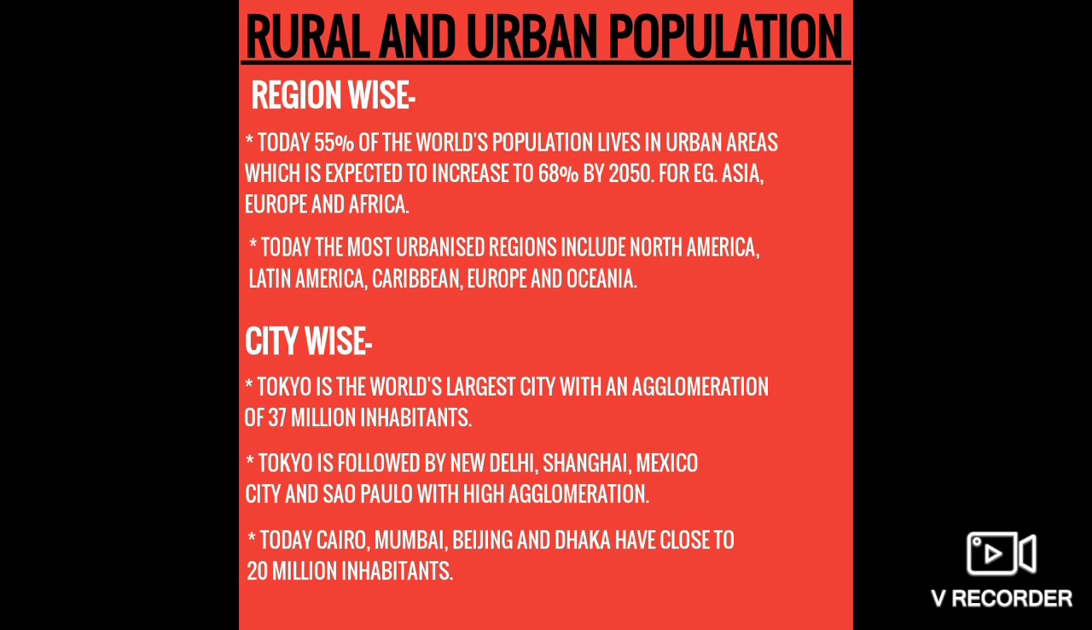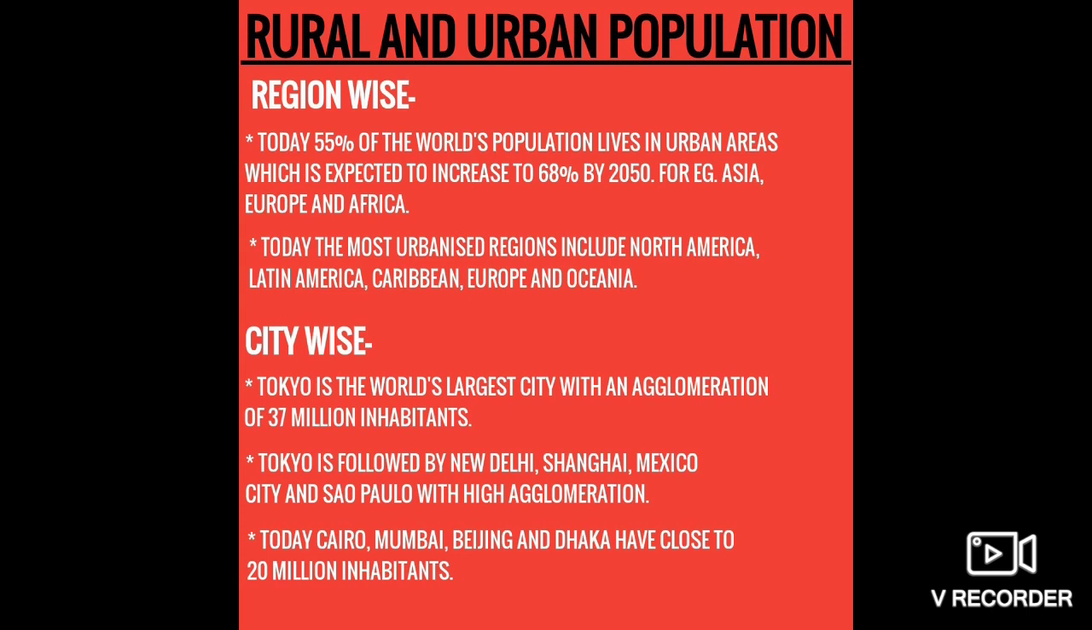Now comes city wise. Tokyo is the world's largest city, right? With an agglomeration, what is that? Collection of 37 million inhabitants, right? Followed by New Delhi. So first place is of Tokyo, then it is followed by New Delhi with 29 million. Then Shanghai with 26 million. Then comes Mexico City, Sao Paulo, each with around 22 million inhabitants. So which city is leading? Tokyo. Okay. Followed by New Delhi and so on.